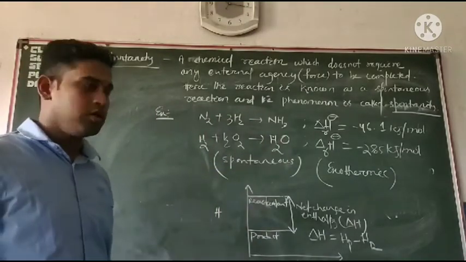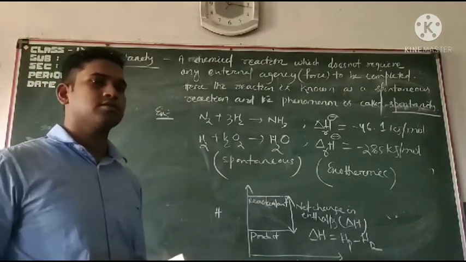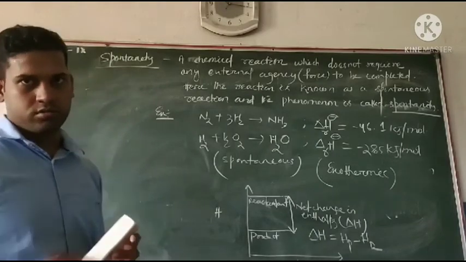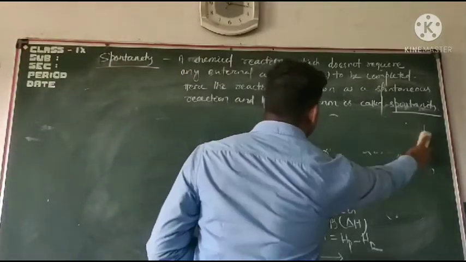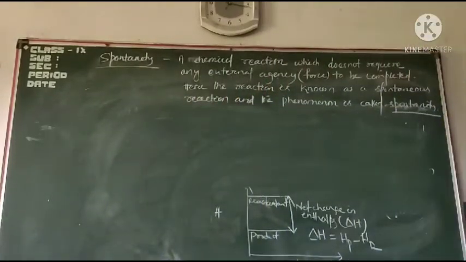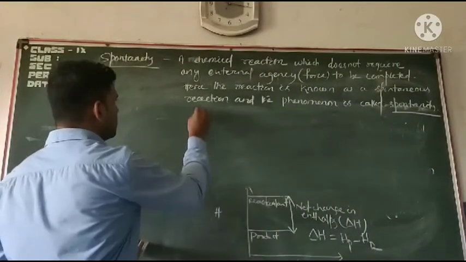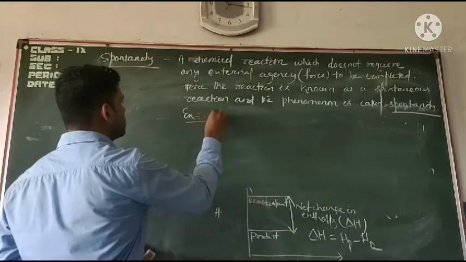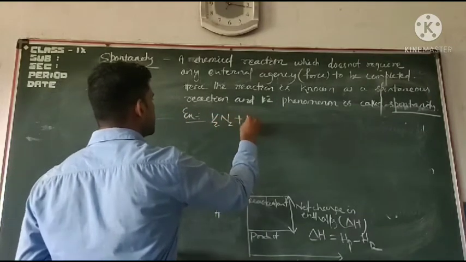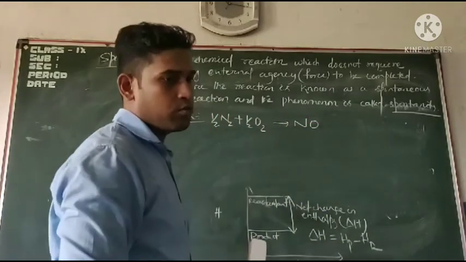Let's take another example, for endothermic reactions. We will see whether an endothermic reaction is also spontaneous or not. Suppose I can write here half N2 plus half O2 gives rise to NO, nitrogen monoxide.